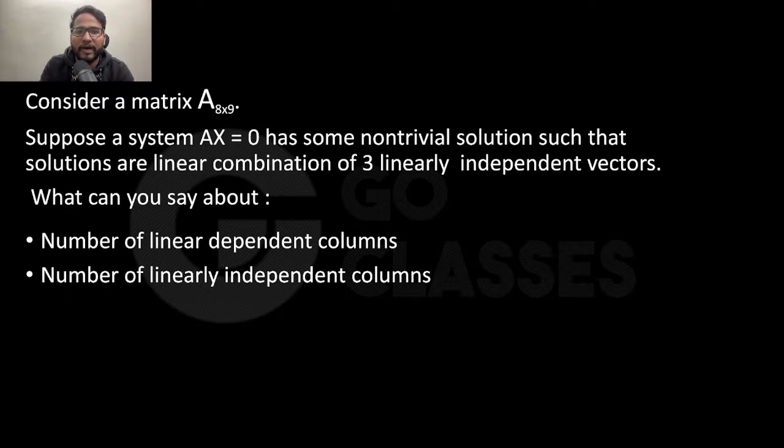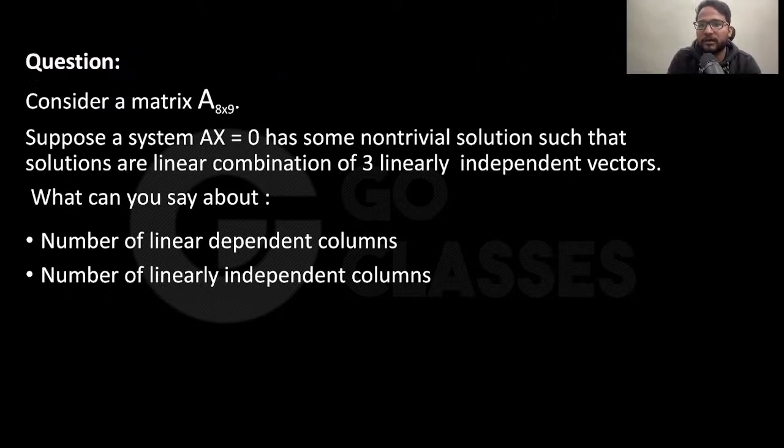Let me know if everything is clear, and if so, why not solve a few more questions? They're saying, consider a matrix of size 8 cross n. Suppose a system Ax equal to 0 has some non-trivial solution such that the solutions are linear combinations of 3 linearly independent vectors. What can you say about the number of linearly dependent columns and the number of linearly independent columns? Tell me.